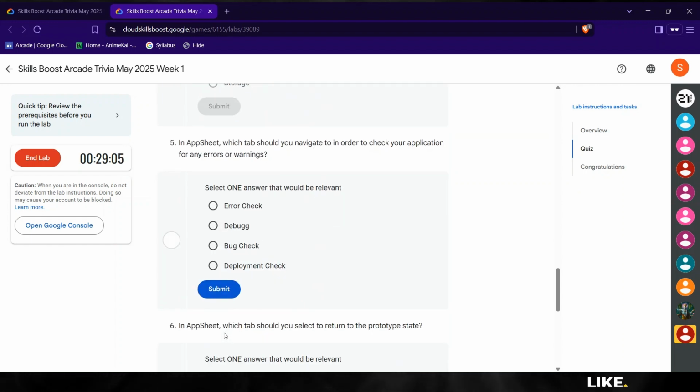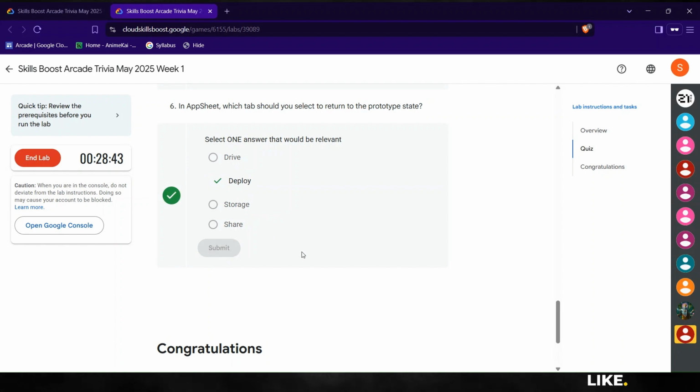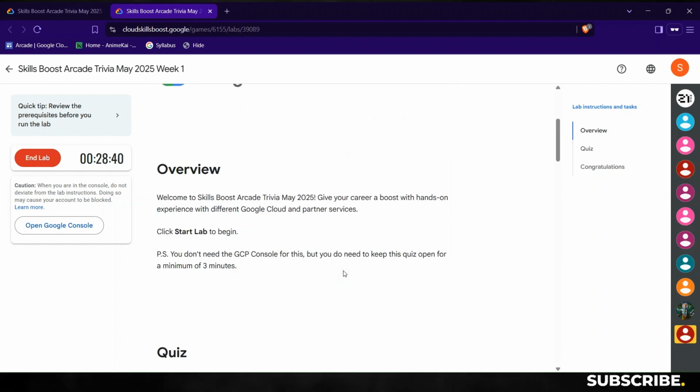For the fifth question, in AppSheet, which tab should you navigate to in order to check your application for any errors or warnings? It will be deployment check. For the sixth question, in AppSheet, which tab should you select to return to the prototype state? The answer is deploy. So that's all there is.